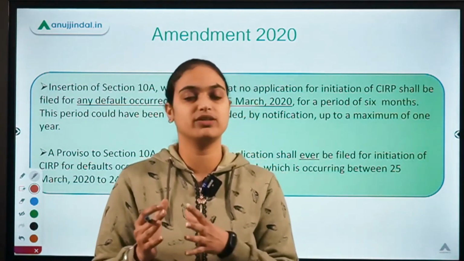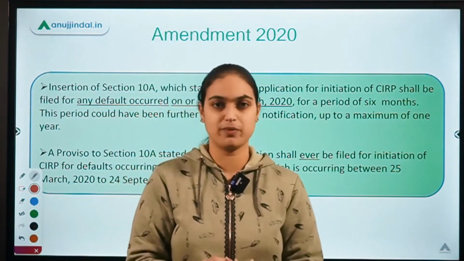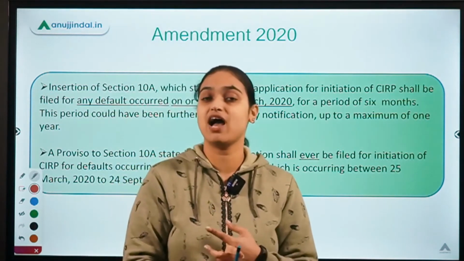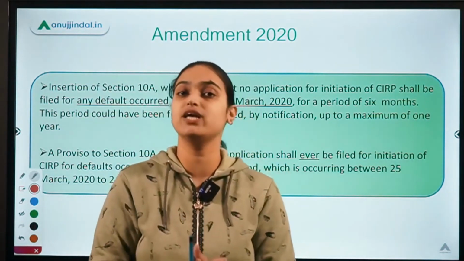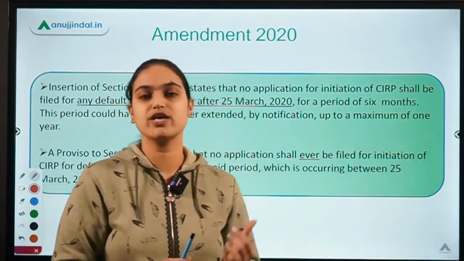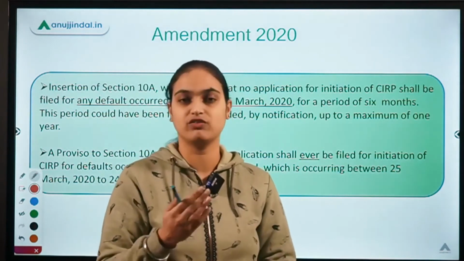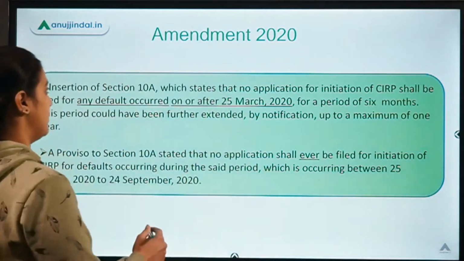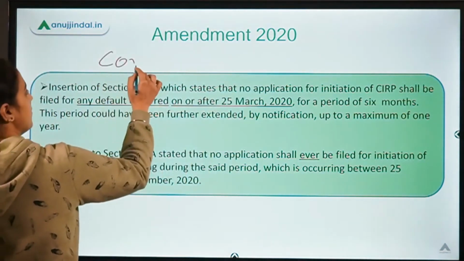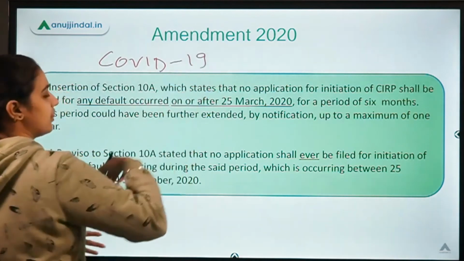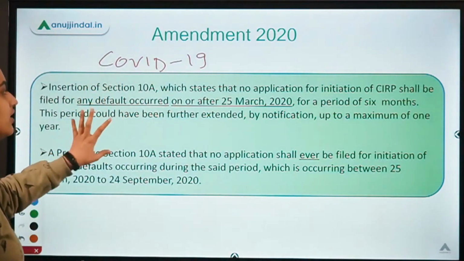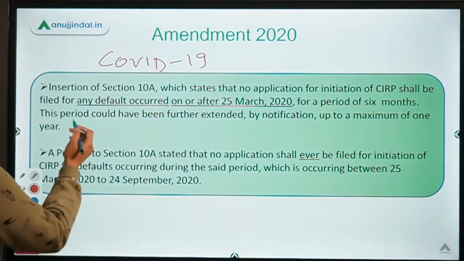If you want to study these amendments in detail, you can visit the website of IBBI, where you will have the Insolvency and Bankruptcy Code, and all the necessary PDFs related to the updations or the amendments which have taken place in this very code. So this question was about a 2020 amendment of section 10A. So what is this amendment? We all know that 2020 was basically a period of pandemic. Because of COVID-19, various things have changed and an amendment was made in this regard to our IBC code as well. So what was this amendment?